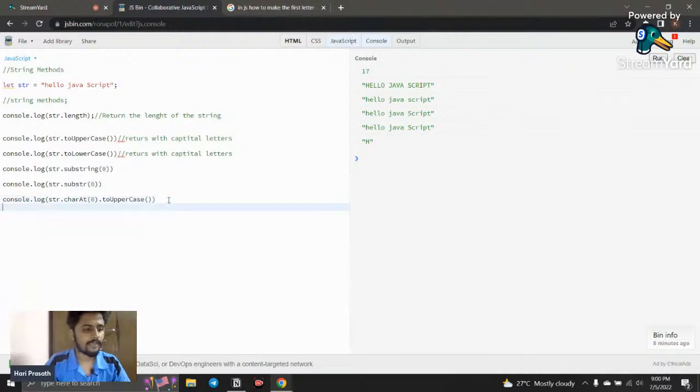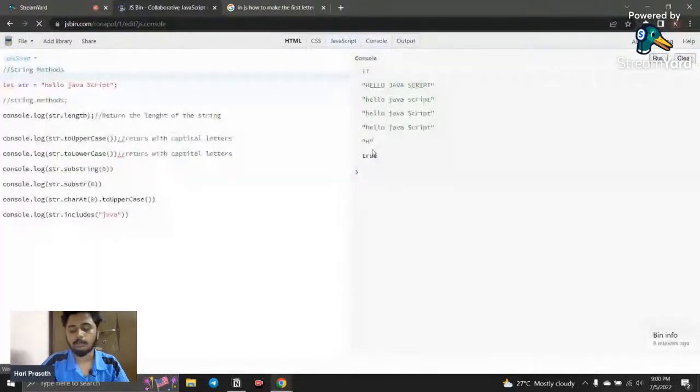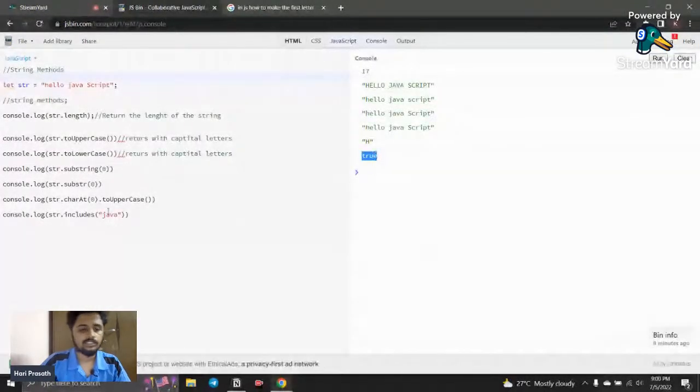Okay, and also we have the includes method. What this includes method does is check whether the given word is present inside the string or not. So here, Java is present, right? So here you can see I just say Java, and I just refresh here, and it returns the boolean value true. So which means Java is present.